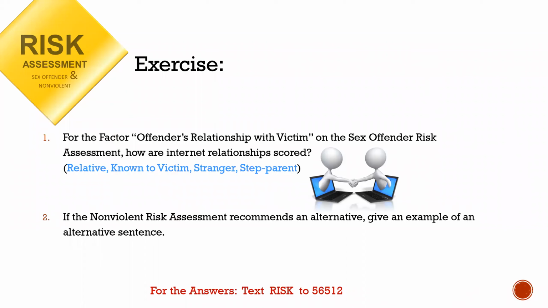Our exercise, if you would answer these two questions. One, for the factor offender's relationship with victim on the sex offender risk assessment, how are internet relationships scored? The second question, we're asking you to give us an example if the nonviolent risk assessment recommends an alternative.